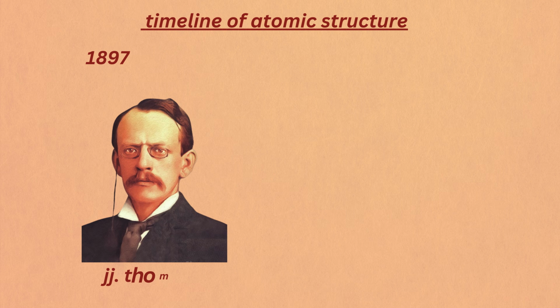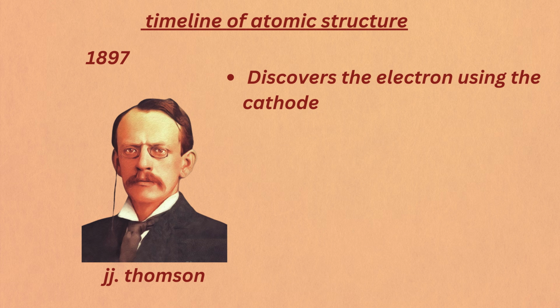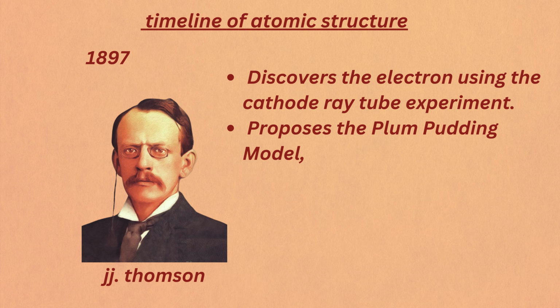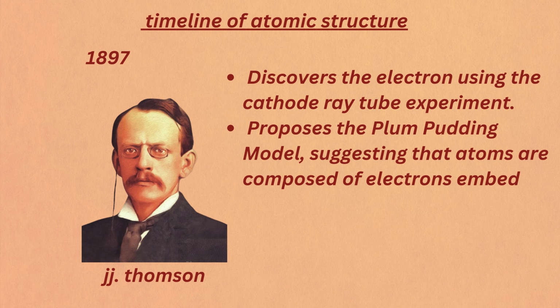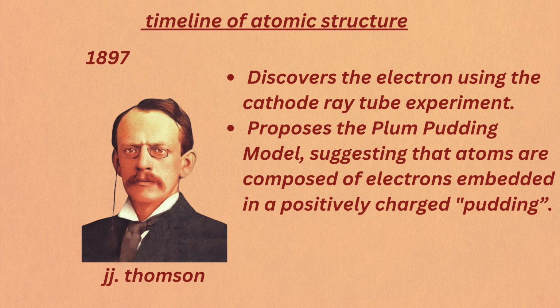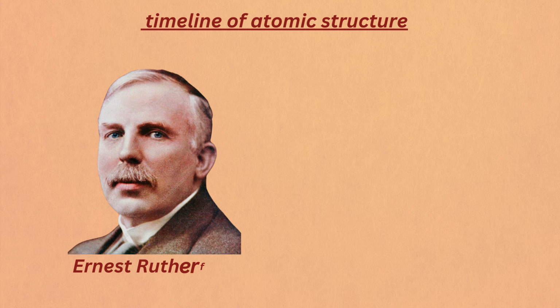Later, things start getting exciting. In 1897, J.J. Thomson discovered something shocking: the atom isn't indivisible after all. Using a cathode ray tube, he found electrons, tiny negatively charged particles, inside the atom. To explain this, he came up with the plum pudding model, where electrons are like raisins floating in a positively charged pudding. Then came Ernest Rutherford in 1911, who completely blew up the plum pudding idea.